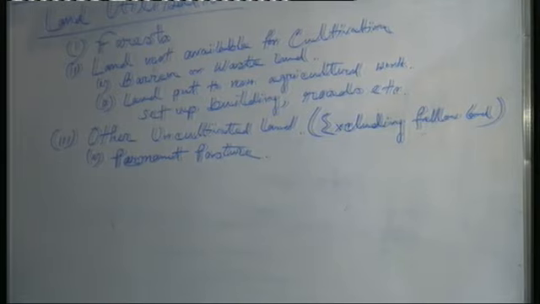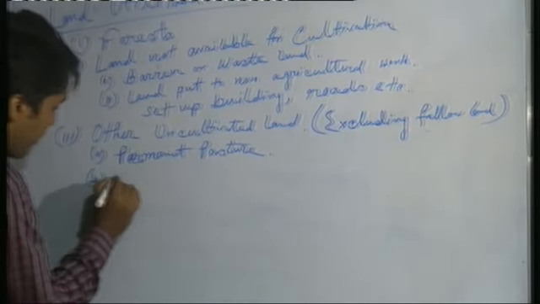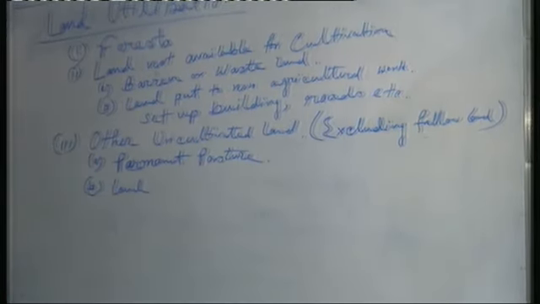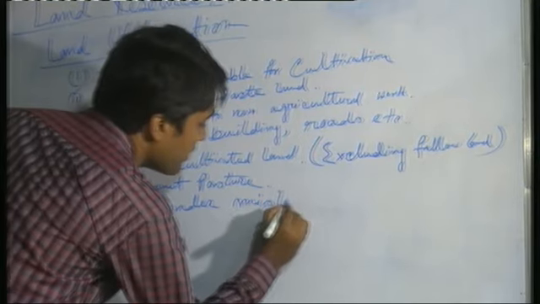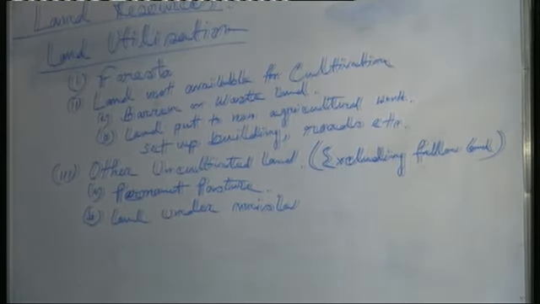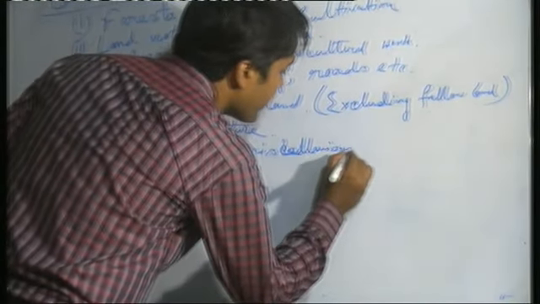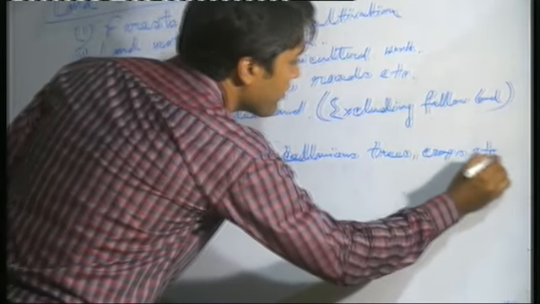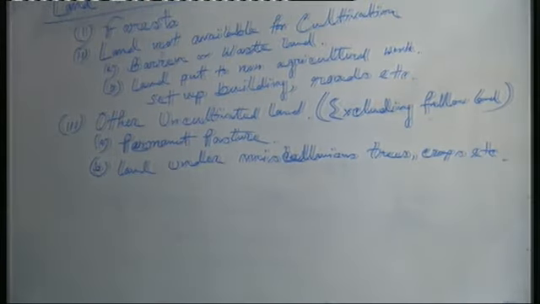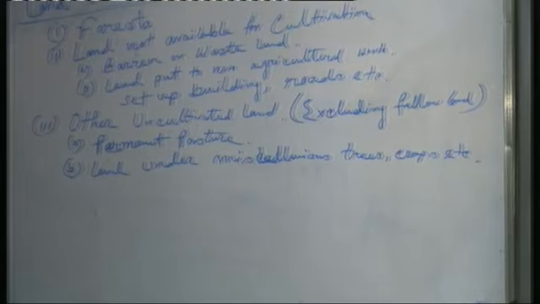Then another one, land under miscellaneous tree crops, groves, etc. Except cultivation, when land used for setup or for planting different type of trees, it is the land under miscellaneous trees, crops, groves, excluding net sown area.